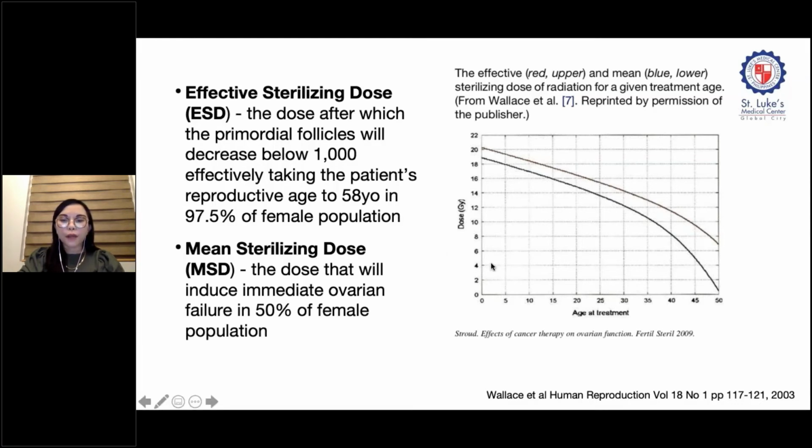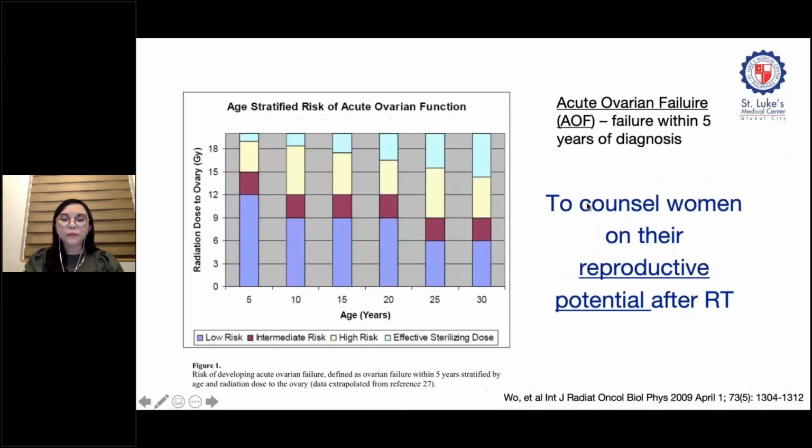This figure shows the graphic representation of the ESD and the MSD. These authors extrapolated the data from that previous model and graphically depicted the risk of acute ovarian failure, or failure within 5 years of diagnosis, stratified by age and the dose received by the ovary.